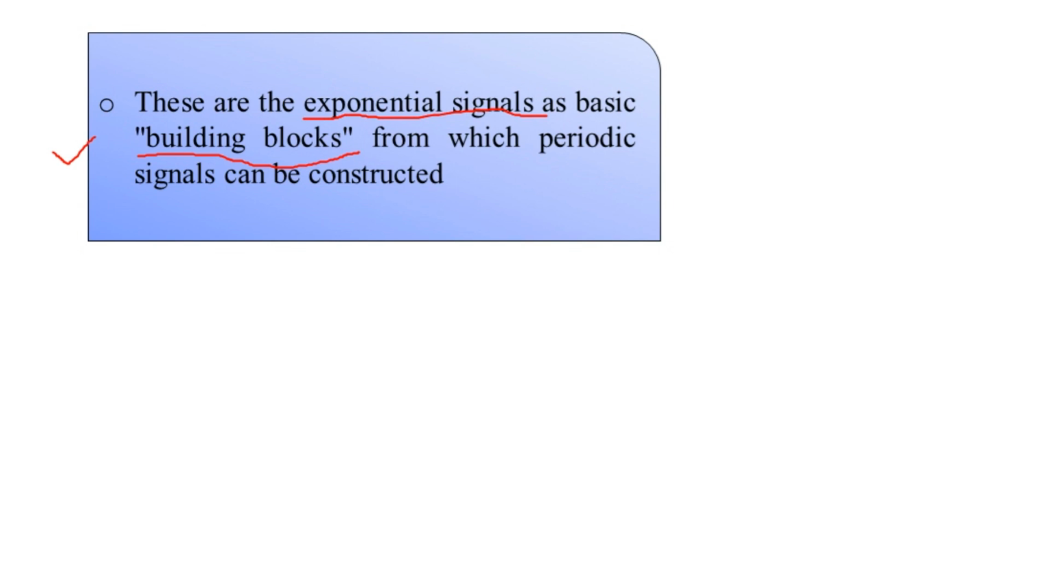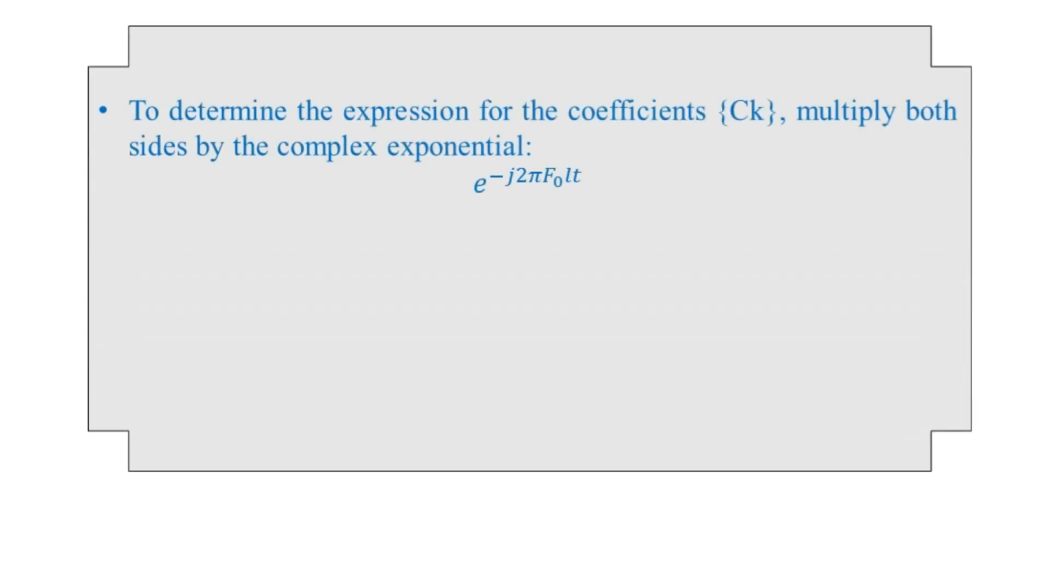Now with respect to the first equation that we have for x(t), in order to determine the expression for the complex coefficients represented by c_k, we can multiply both sides by the complex exponential e^(-j2πlF0t). Next, we can carry out the integration on both the left-hand side and the right-hand side.